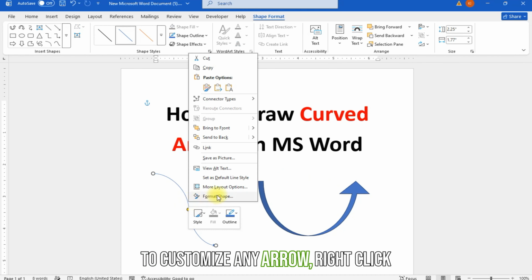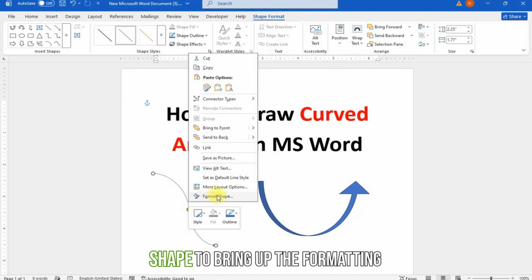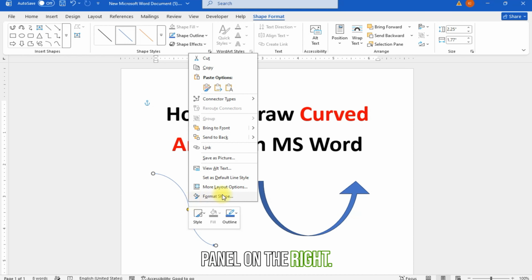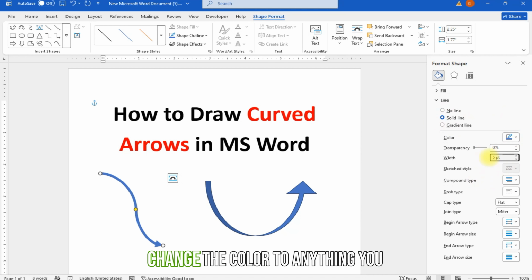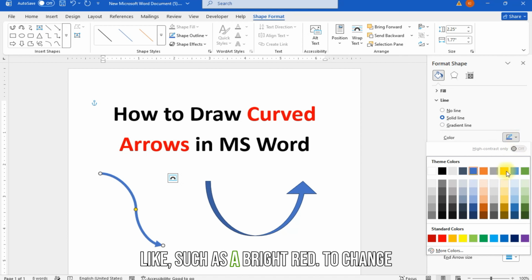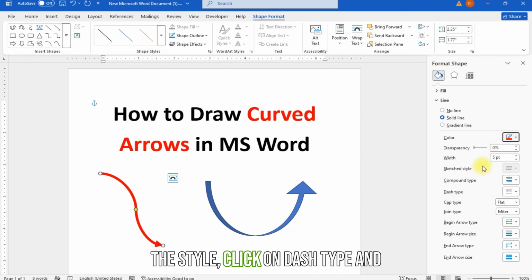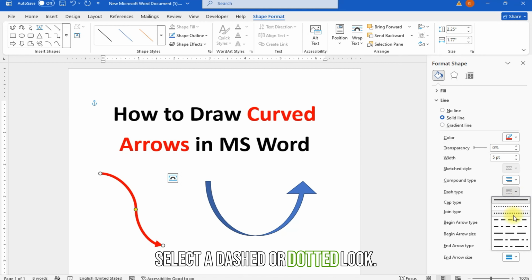To customize any arrow, right-click on the shape and select Format Shape to bring up the formatting panel on the right. Under the line options, you can increase the width to make your line thicker and much easier to see. Change the color to anything you like, such as a bright red. To change the style, click on Dash Type and select a dashed or dotted look.